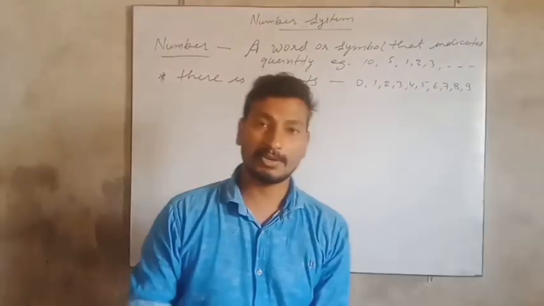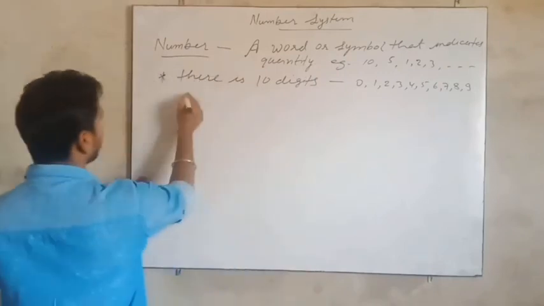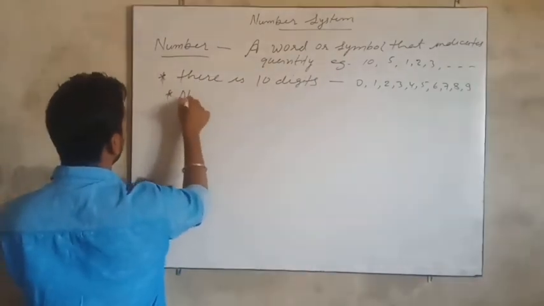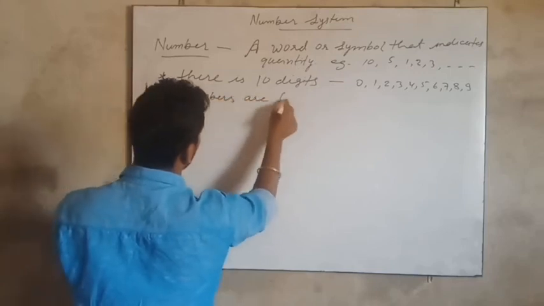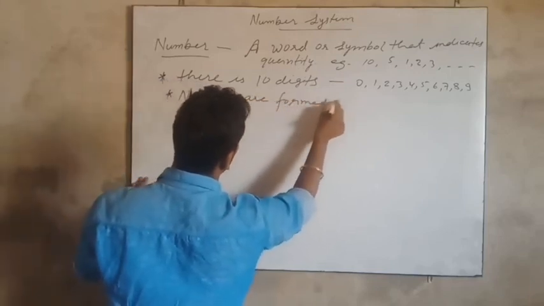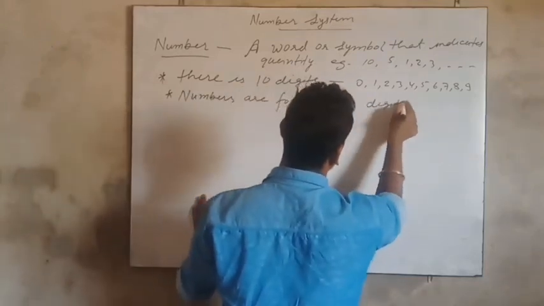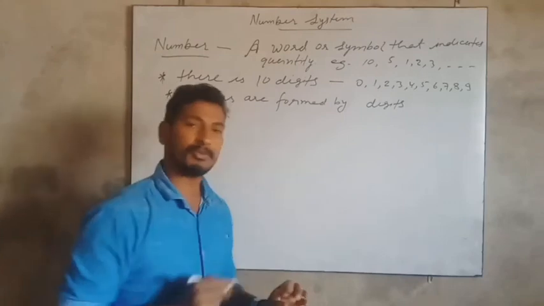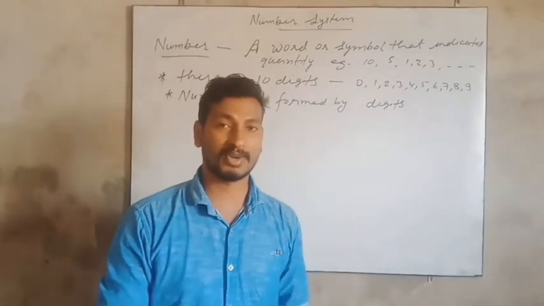So 0, 1, 2, 3, 4, 5, 6, 7, 8 and 9 are digits, and numbers are formed by digits. So this is the basic definition of number. What is a number? How the numbers form.